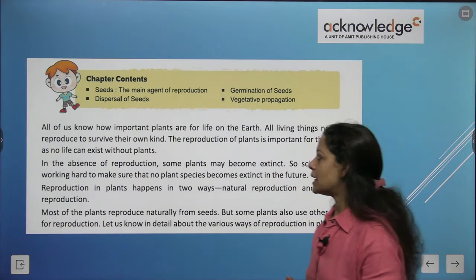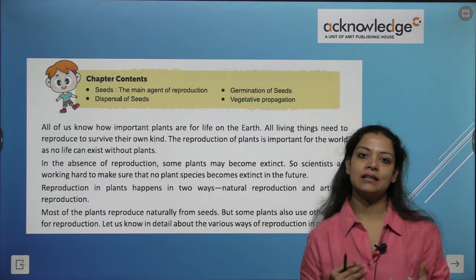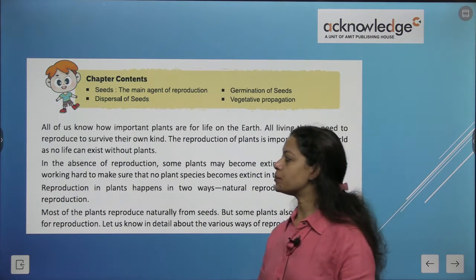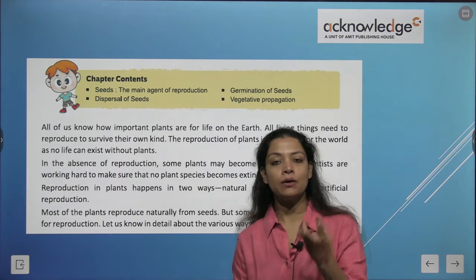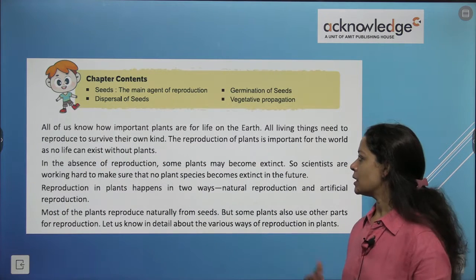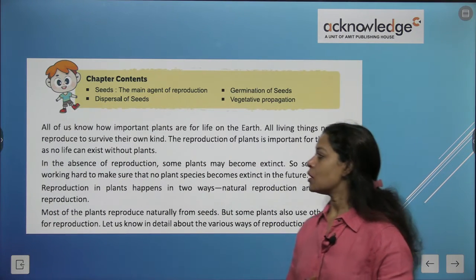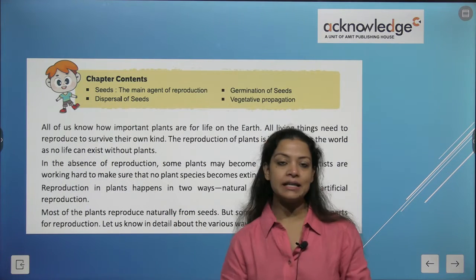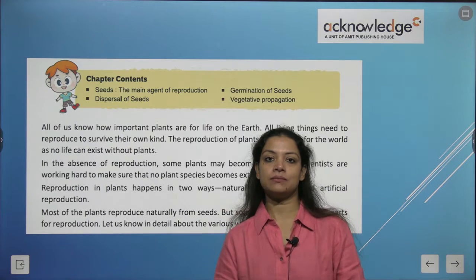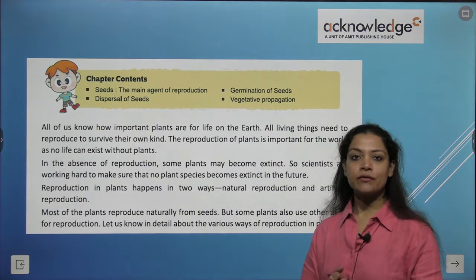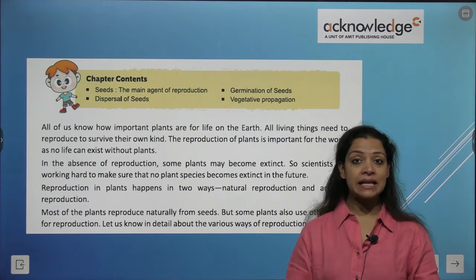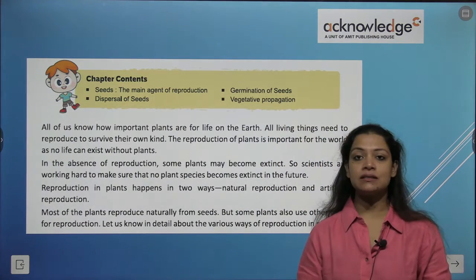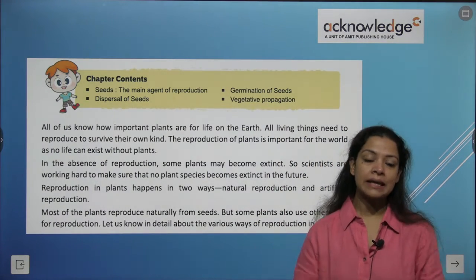As we all know, plants are very important in our human life for the survival of all of us. All living things need to reproduce to survive and produce their own kind, the species of their own kind. The reproduction of plants is important for the world because if there is no vegetation, there will be no living organisms on earth. In the absence of reproduction, some plants may become extinct. So scientists are working hard to make sure that plant species exist more and more on our Mother Earth.